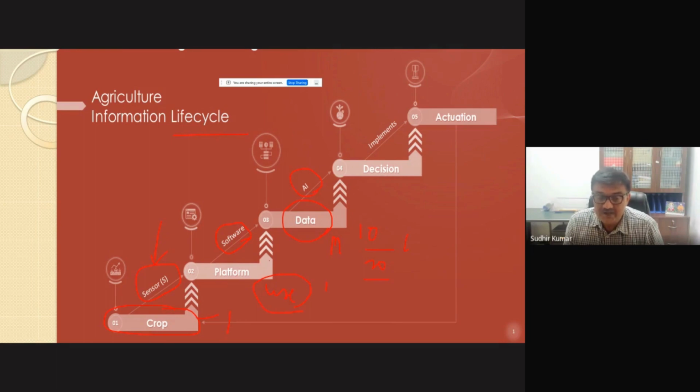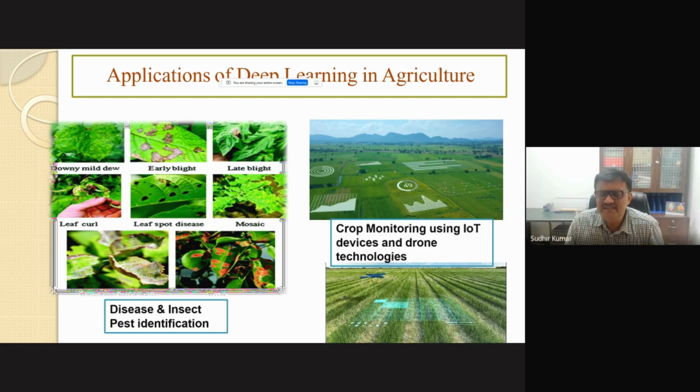From the information we feed through software for this crop, AI will find out the plant height, how much green there was, or several plant parts can be identified, how many leaves there were, how many ears there were. In that way, we reach a point where, based on these decisions, we can implement them: these are the best varieties, or this is the way we want to use this agricultural information that we obtain from AI.